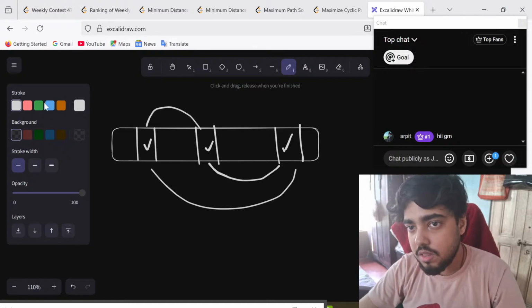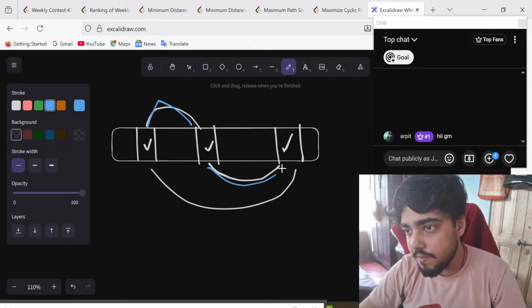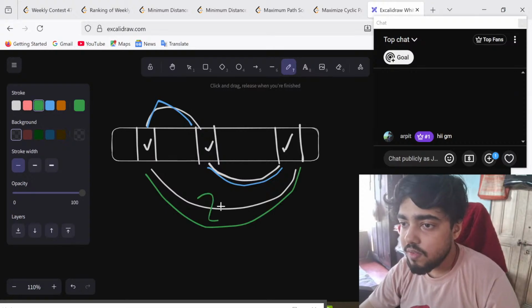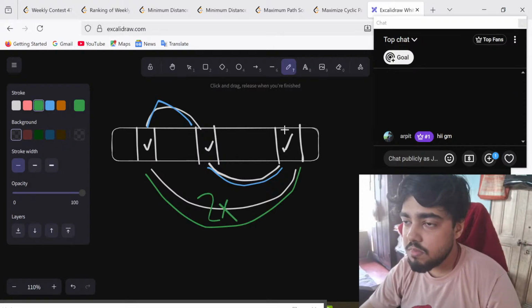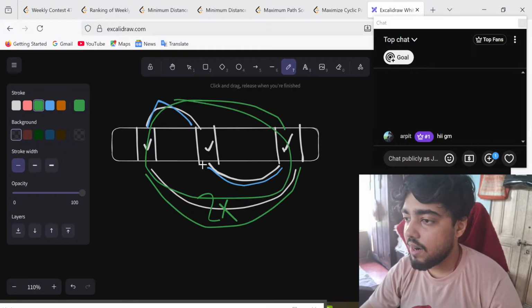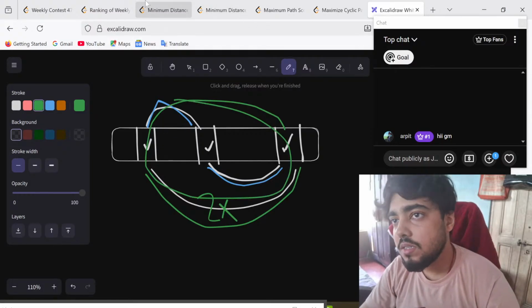If you notice one thing, this and this adds up to nothing but this. So basically the answer is twice the absolute distance between the extreme elements. Twice of that. So that is very easy to understand.